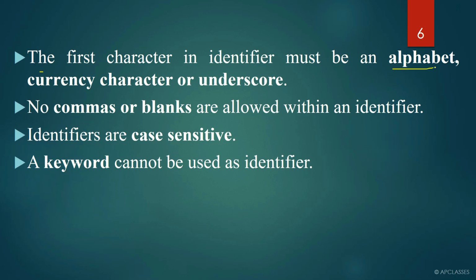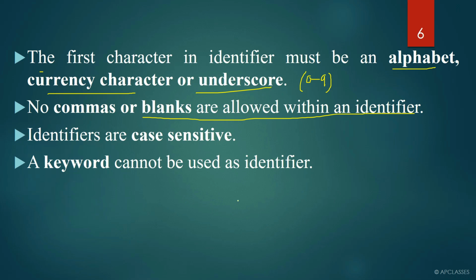The second rule states that the first character in an identifier must be an alphabet, a currency character, or an underscore. That means you can never start an identifier with a digit. Remember, you can never start an identifier with a digit. No comma or blanks are allowed within an identifier. You cannot write an identifier with a comma or blank space.